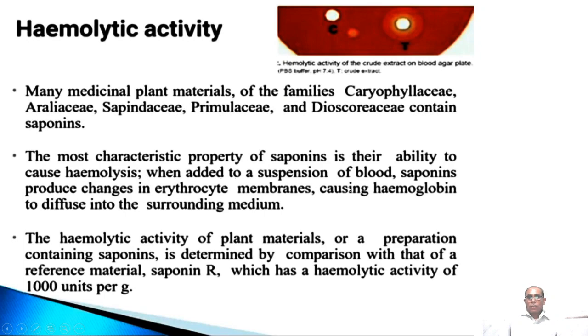When added to a suspension of blood, saponin produces change in erythrocyte membrane, causing hemoglobin to diffuse into the surrounding medium. So hemolytic activity of plant material or a preparation containing saponin is determined by comparison with that of a reference material, saponin R, which has a hemolytic activity of 1000 units per gram.